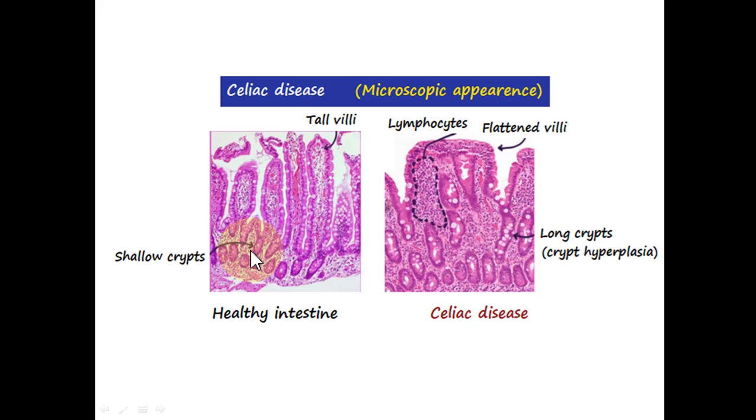In the healthy intestine, the crypts are usually shallow, but here they are hyperplastic and longer than the normal crypts. The villi are flattened, and since inflammation occurs, there is lymphocytic infiltration.